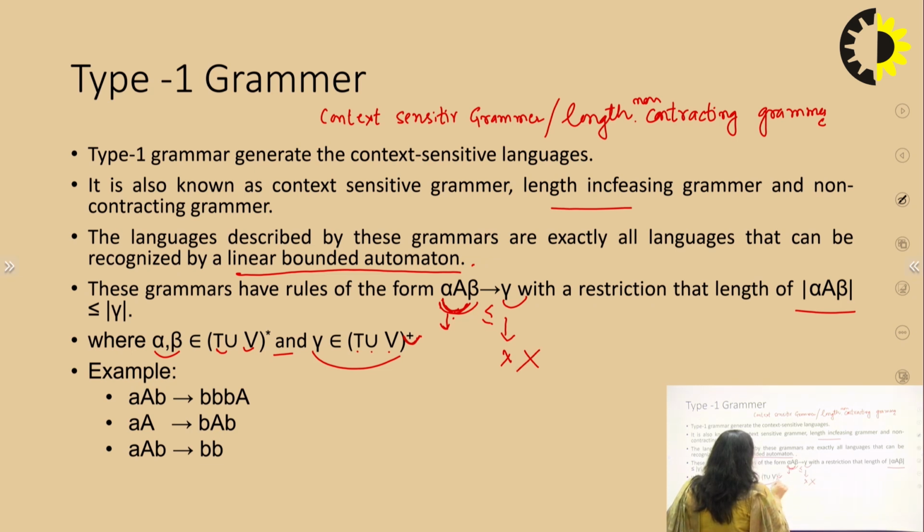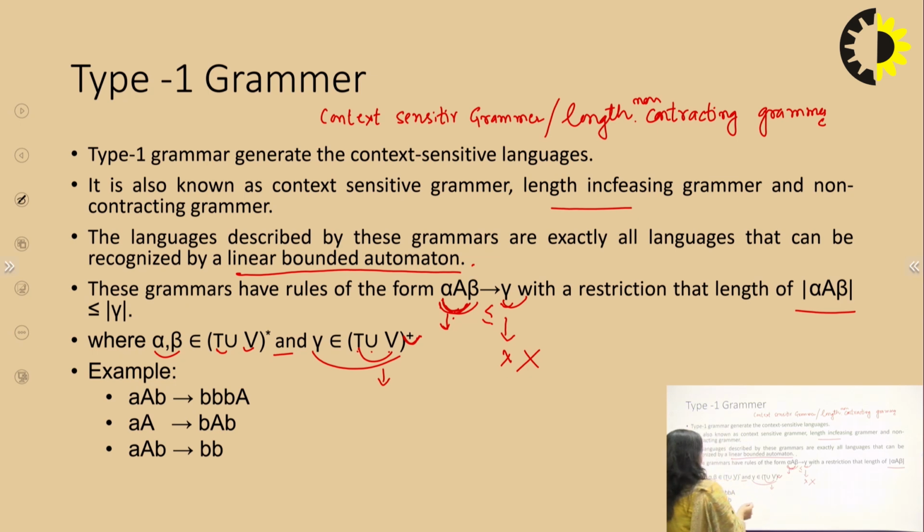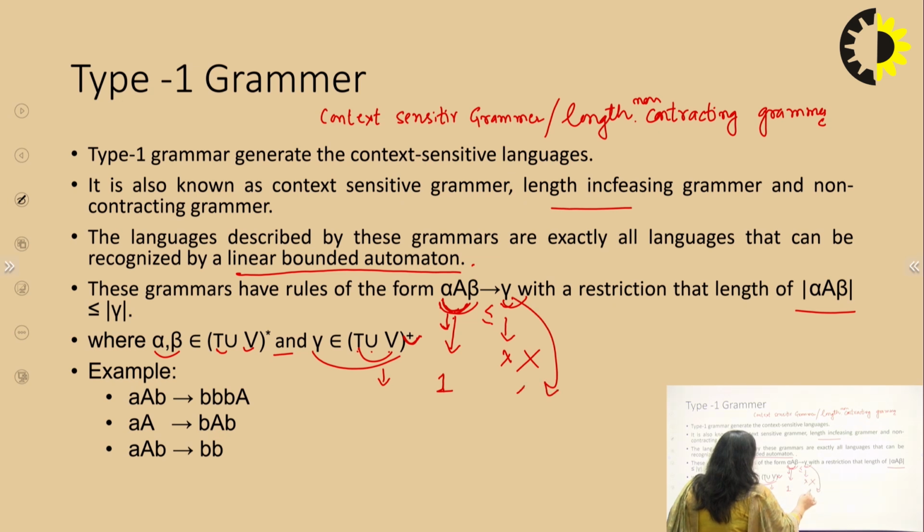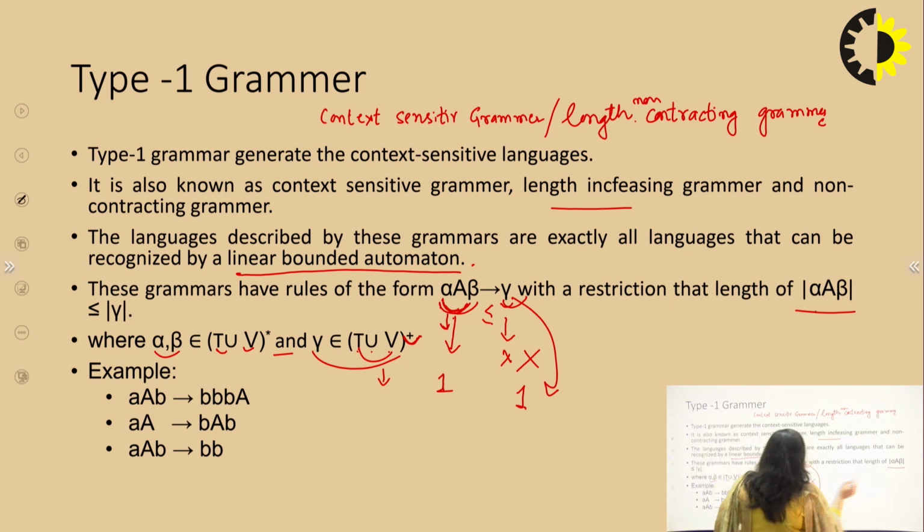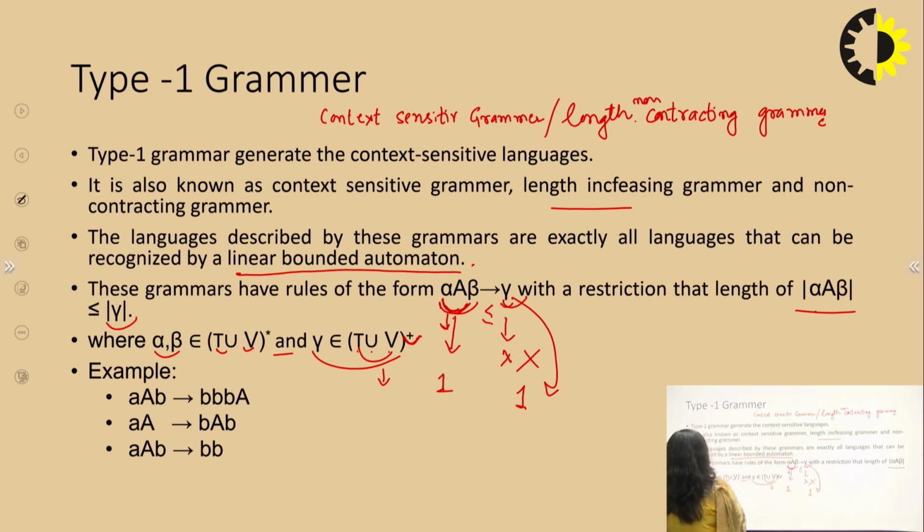We have at least one variable or one terminal on the right hand side, so the length should be at least 1, so that the rule, length of alpha A beta less than or equal to gamma, can be obtained.